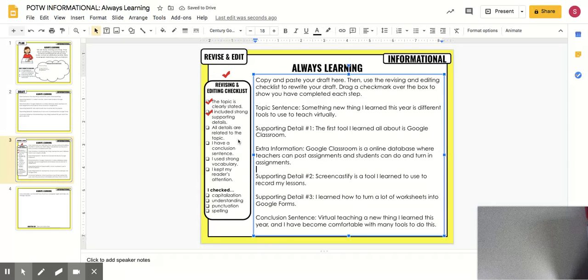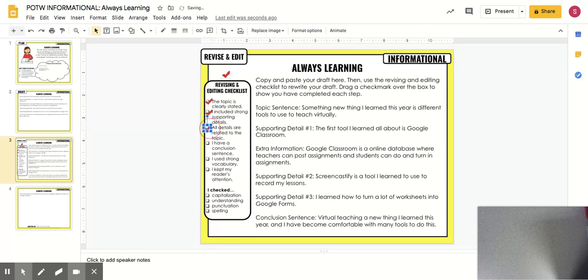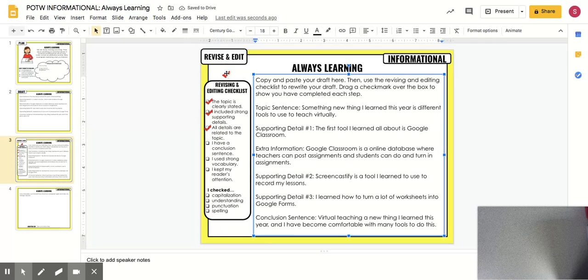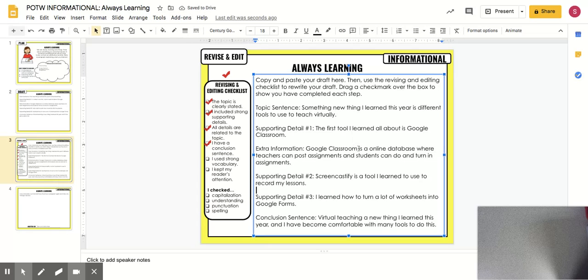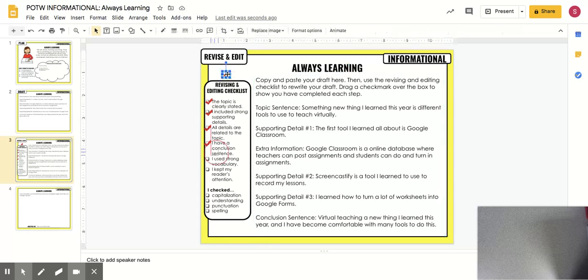Making sure all details are related to the topic. Okay, talking about tools, virtual teaching, tools, virtual teaching, tool, virtual teaching, and tool, virtual teaching. Yep, all of them relate to the topic. Okay, I have a conclusion sentence. Yep, I do. So I can put that check mark over. I use strong vocabulary. Well, I think I did because I talked about these different tools and I used their names. Virtually. I think that's a different vocabulary word. I don't think that that's a very basic or young level one. Became comfortable with many tools. I think my vocabulary is pretty good.